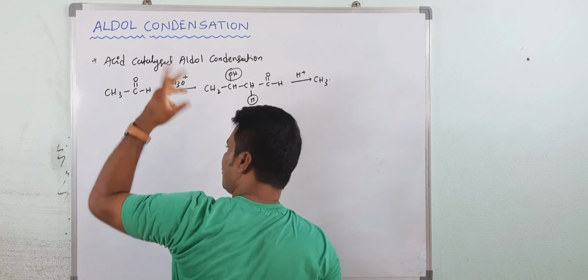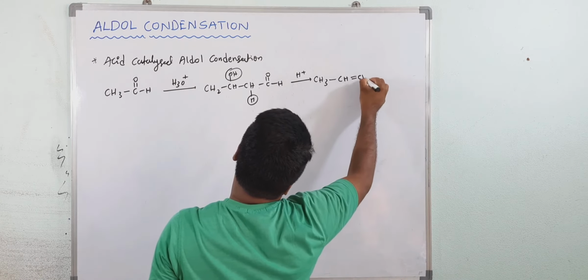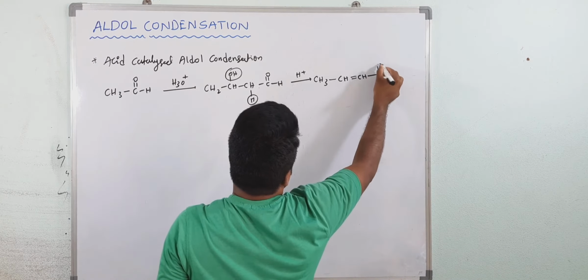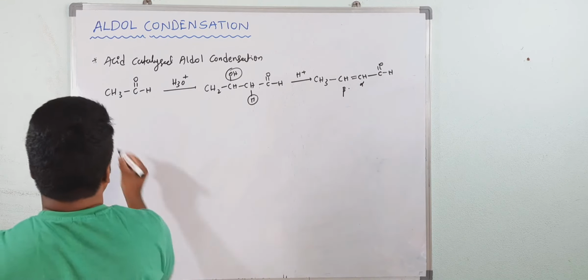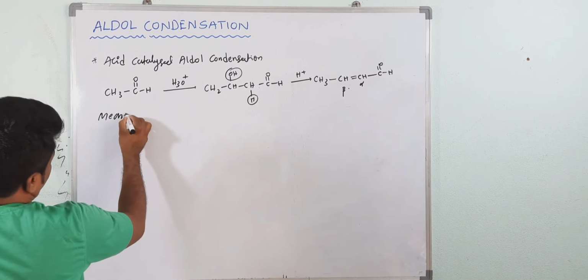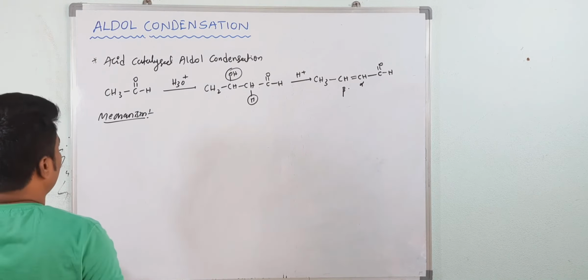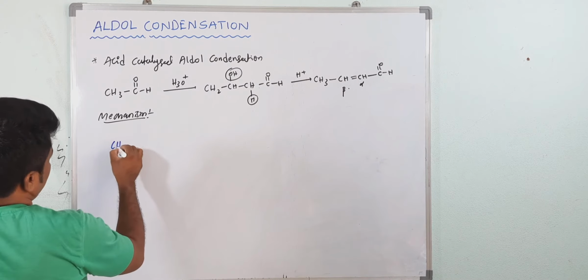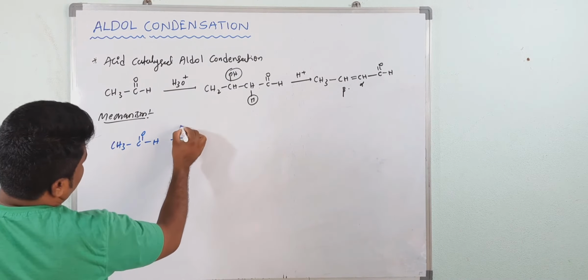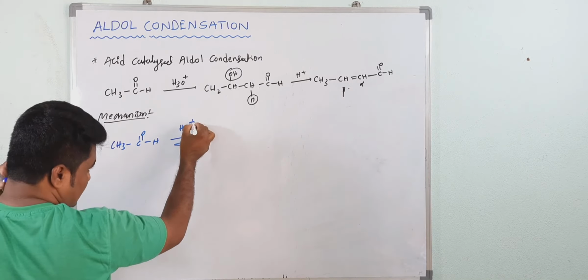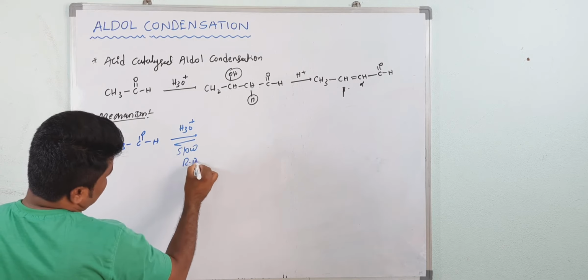In base catalyst you can isolate it. CH double bond CH, then C double bond. Directly the alpha beta unsaturated compound you are getting. So what would be the mechanism here? See, mechanism. So this is the aldehyde. Okay. So in the presence of H plus, this is a very slow process and this is called the RDS.